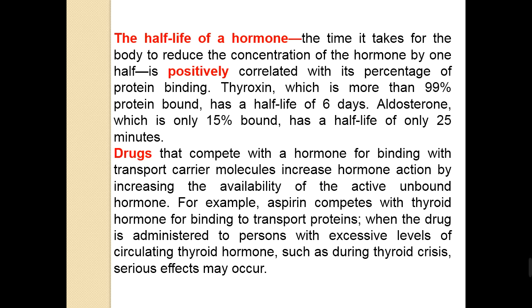It is positively correlated with its percentage of protein binding. What do we mean? Thyroxine, which is more than 99% protein bound, has a half-life of 6 days, while aldosterone, which is only 15% bound, has a half-life of only 25 minutes.